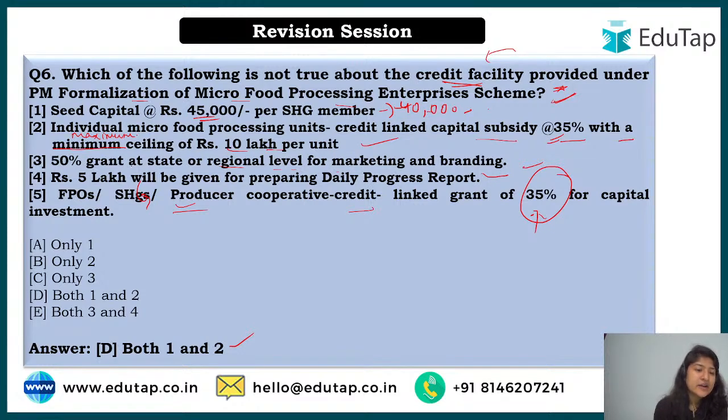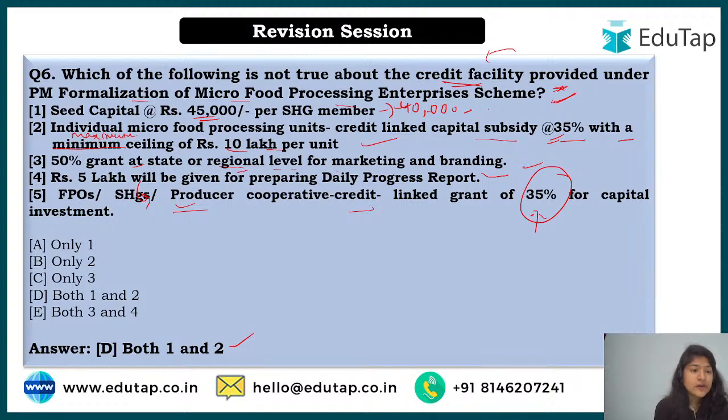That 50% grant will be given at state and regional level, and that would be for marketing and branding purposes, and then 5 lakh will be given for the daily report, and the rest that you can see, that 35% will be given to the enterprises as well. Alright. So I hope this is clear to you all, what the confusion was and why we need to look at the question properly.